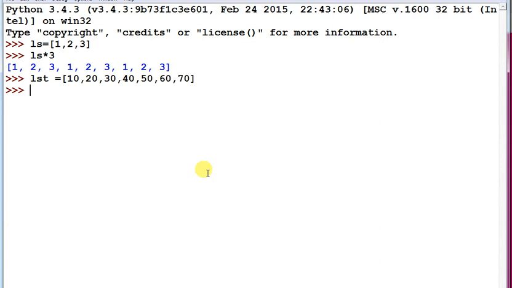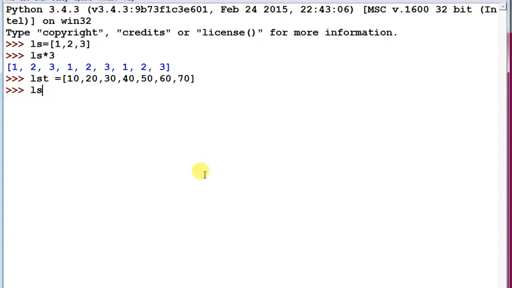If more than one list item matches, meaning the same value occurs more than one time in that list, it will return the very first index of the element.